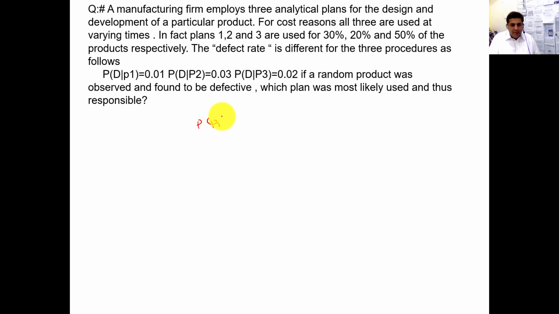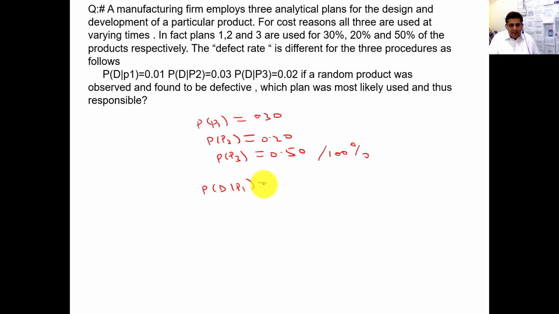Probability of P1, plan 1, how much they use, is 0.30. Probability of plan 2 is 0.20. Probability of P3 is 0.50. When you add it, it will be 100%. And probability of D given P1, which is mentioned, is 0.01. Probability of D given P2 is 0.03. And probability of D given P3 is 0.02. Now they are asking, if a random product was observed and found to be defective, which plan was most likely used and thus responsible?